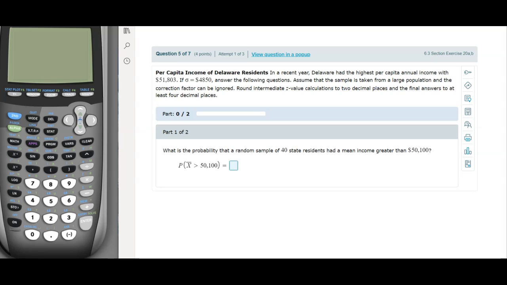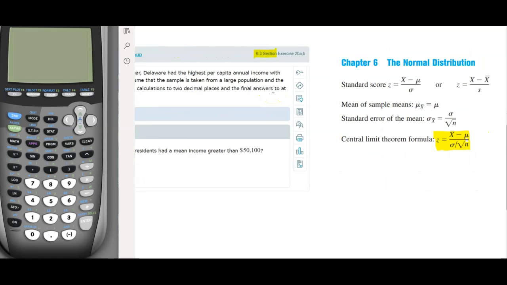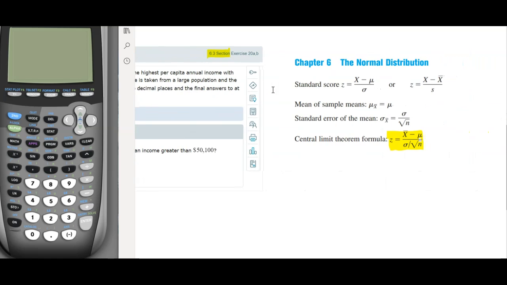Hey guys, so this is question 5 from your homework 6. Again, this is section 6.3. If you want to go to the formulas, you can locate your formulas right here. That's chapter 6, and most likely we're going to be using the central limit theorem formula, right?